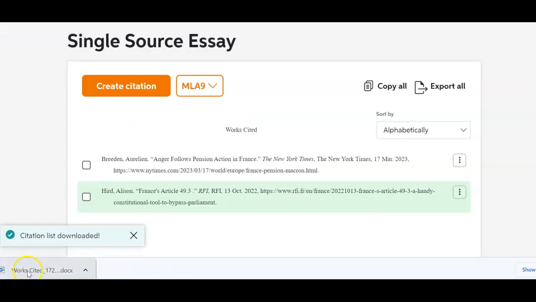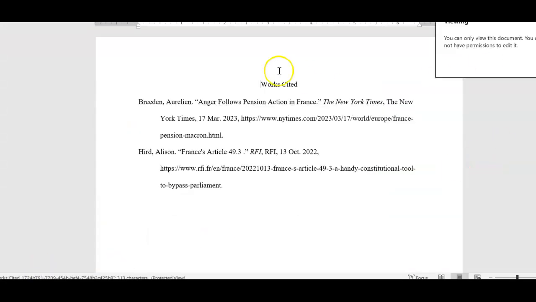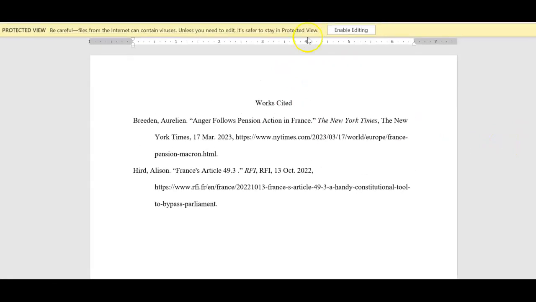Now that little document shows up right down here. I click on that and there it is. It's all double spaced. It's all perfectly formatted. I have enabled editing just in case I need to do anything to make anything more clear. But you can see when I shorten that title, so it's not the whole length of a citation, the reader can see the author, see the title, and they can go to this URL if they need to. Remember, no live URLs in a works cited.